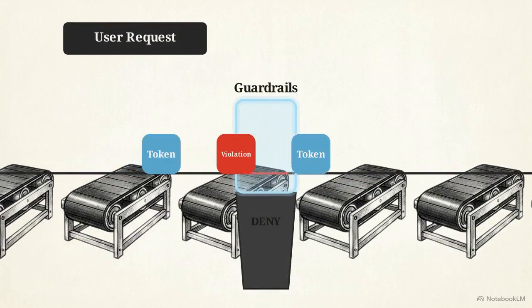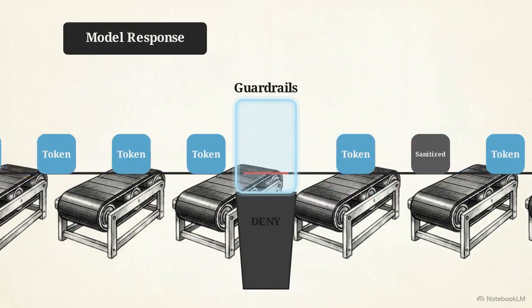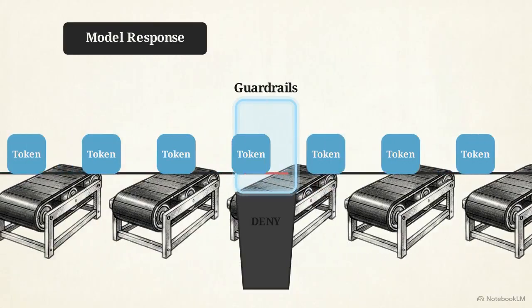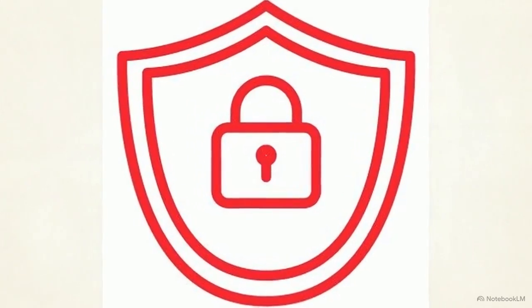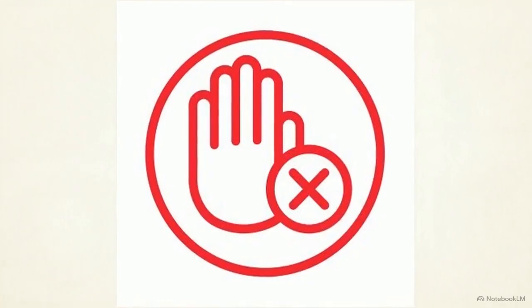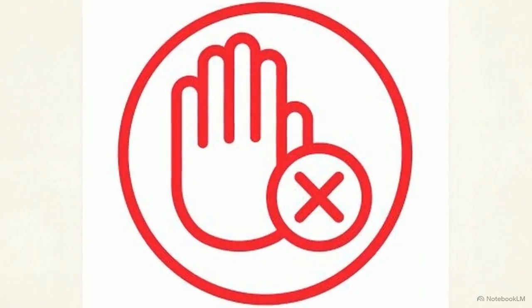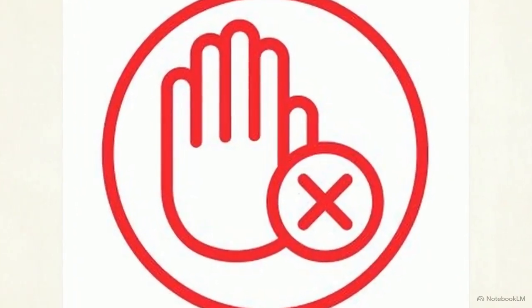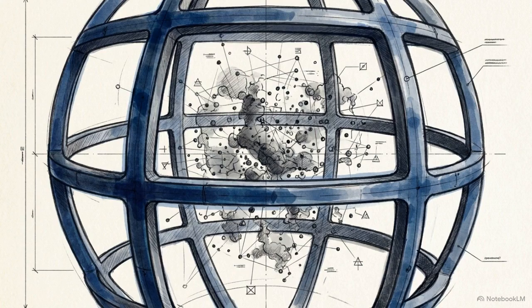Guardrails inspect every token of the input and output. They sanitize the data in real time, ensuring that both the user's request and the model's response stay within your safety and topic boundaries. This mechanism functions as a protective shield. It intercepts and filters payloads at the boundary of the model. When a violation occurs, the system executes a deny action. As shown here, it blocks the content and can redact sensitive information, such as PII, before it ever reaches the user. Securing the prompt layer ensures that the model's probabilistic responses are contained within a rigid, enforced operational area.